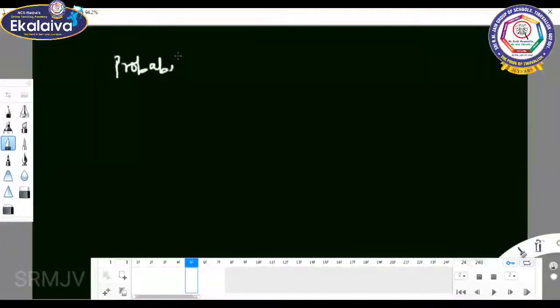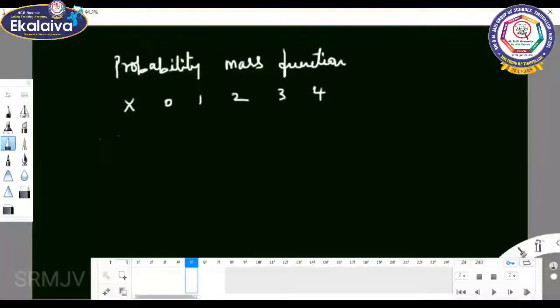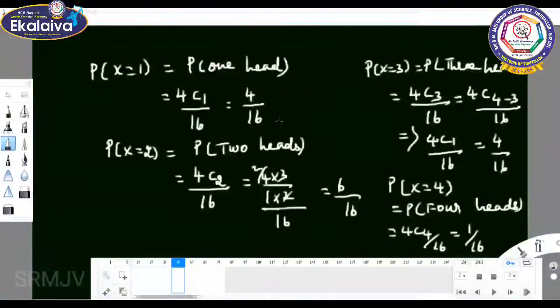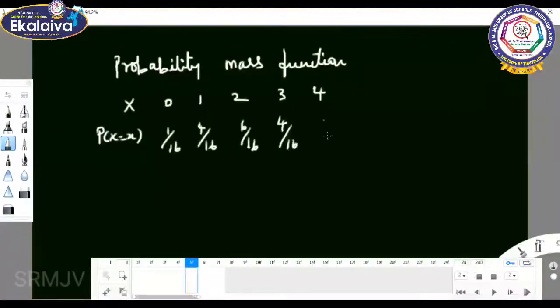Probability mass function. X can take the values 0, 1, 2, 3, 4. P of X equal to x: 1 by 16, 4 by 16, 6 by 16, 4 by 16, and 1 by 16.